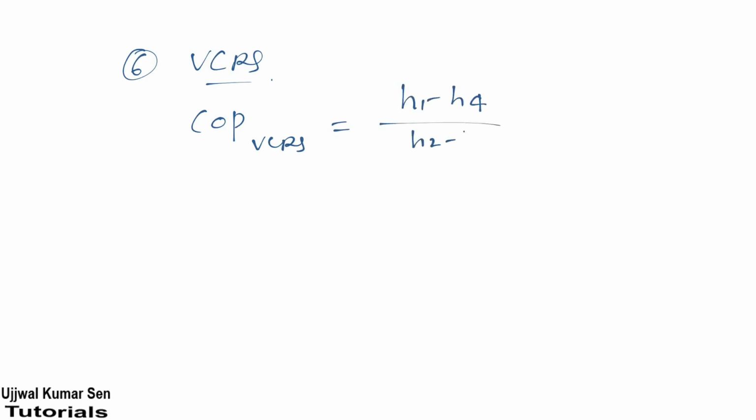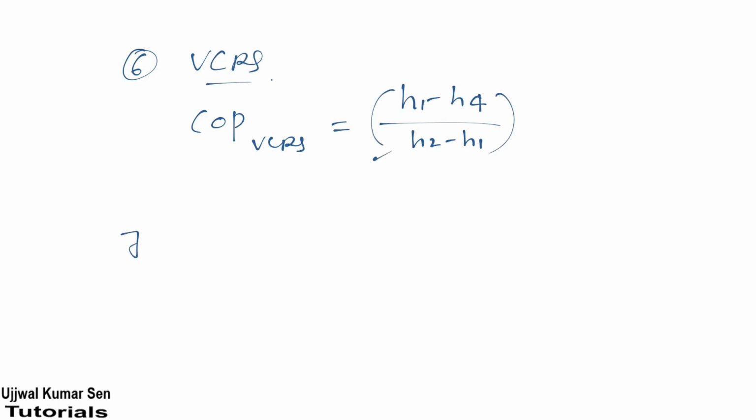Let's come to VCRS, vapor compression refrigeration system. Now you need to remember the TS diagram, which is really important. So COP of VCRS, let me write properly, is equal to (H1 minus H4) by (H2 minus H1).